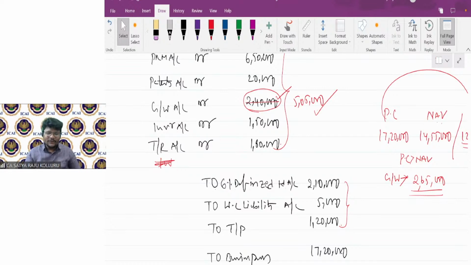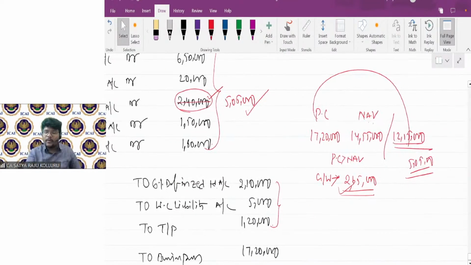Okay. So if I incorporate the goodwill of the selling company at first instance, which is 2,40,000, then I got the goodwill 2,65,000. If I ignore the selling company goodwill, at the time of comparison of PC with NAV, the selling company acquired goodwill as well as excess of PC over NAV. Both will be clubbed and will come to the picture as 5,05,000. Okay. It's fine, right?